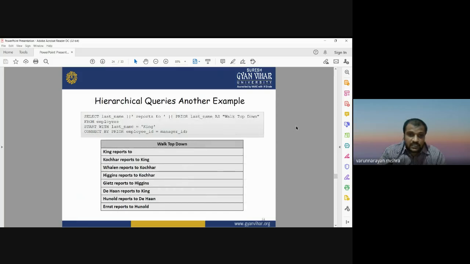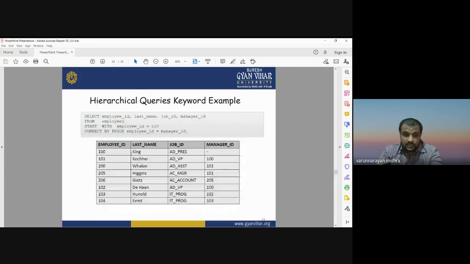Okay, this is another example of hierarchical queries. To walk top down, King reports to Kocher, Kocher reports to King. Then this is the hierarchy, means this is the flow, or you can say the seniority level. A company is having multiple employees. Here this company has a total of 8 employees: King, Kocher, Vollen, Higgins, Gietz, Dehan, Hunold, Ernst. Okay, these are different employees. Now who is the boss and who is working under whom? This can be done using hierarchical queries.